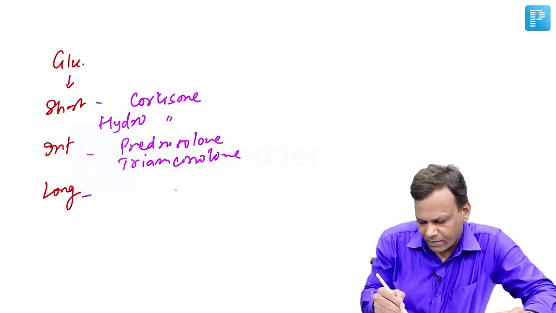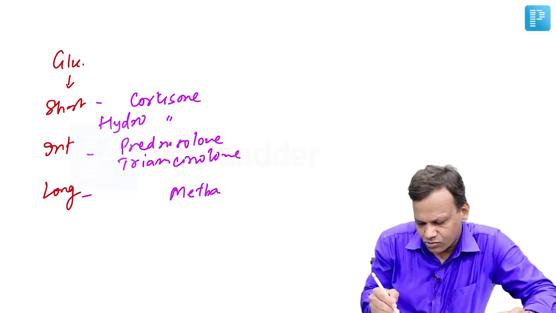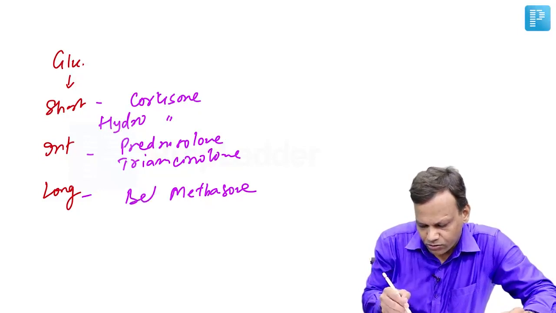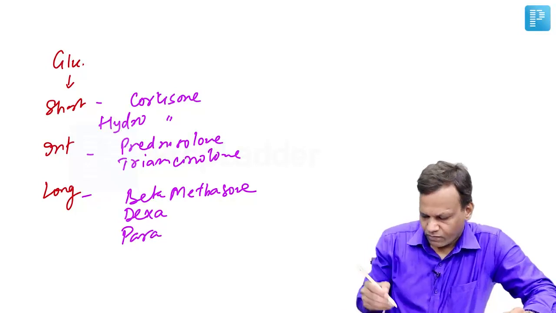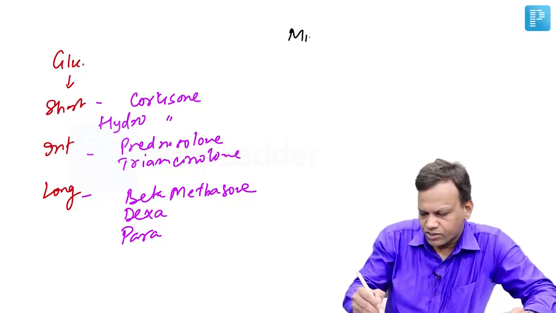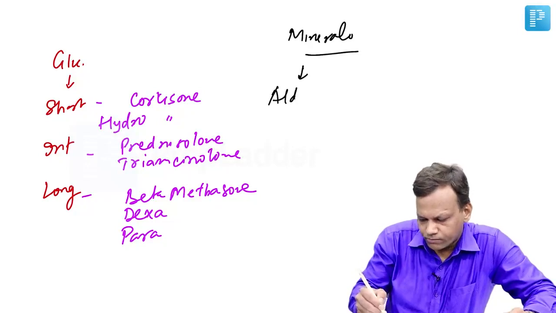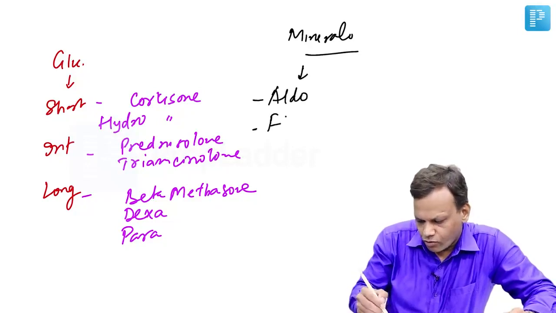And long acting, their name ends with methasone, like betamethasone, dexamethasone, paramethasone. Whereas mineralocorticoids, which cause retention of sodium and water, include aldosterone, fludrocortisone.